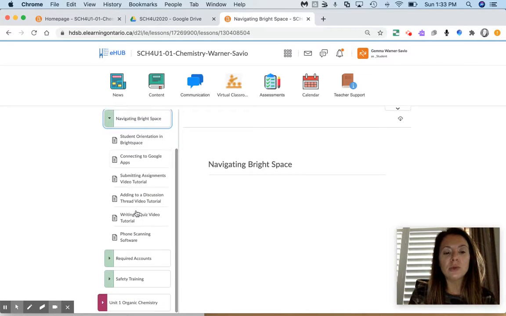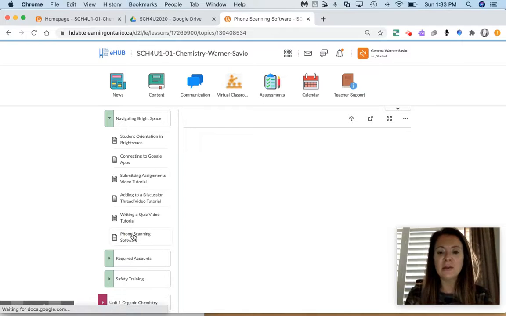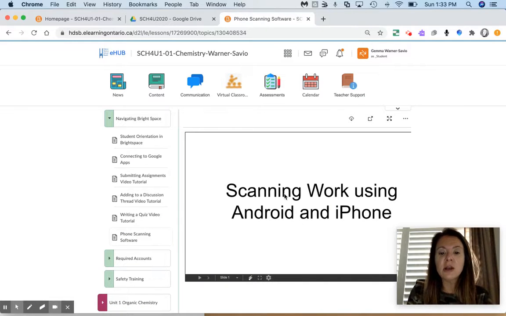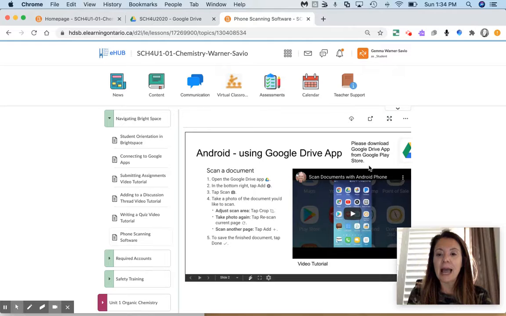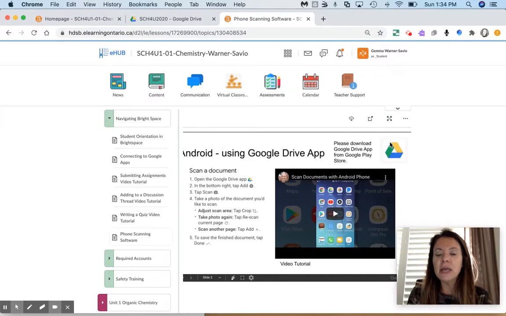What I want you to also do is to download some of this phone scanning software. If you happen to have an Android, you want to download this app here. It's the Google Drive app, and that's going to enable you to scan all of your documents that you choose to do by hand, which a lot of people choose to do because they have to either draw molecules or do calculations, and they prefer to do that on paper. This will enable you to upload everything as one PDF document rather than having to take separate images.